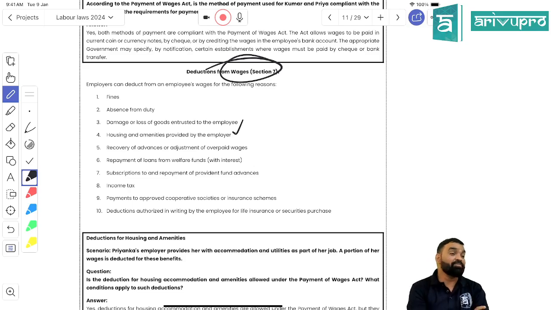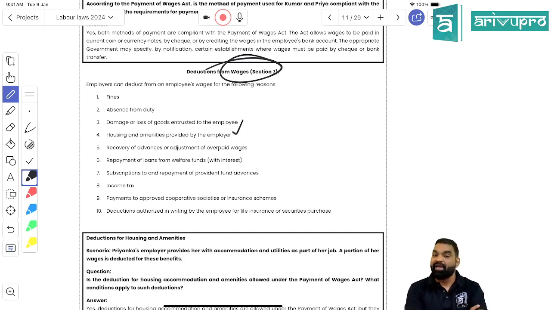Wage period, and wage period should not be more than 1 month. Then section 5 is time period, 7, 10, 7, 2, 2, not applicable on certain governmental establishments, and working day base pay the wages, right?